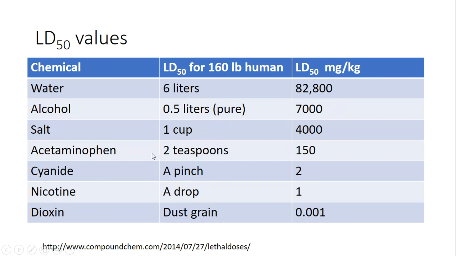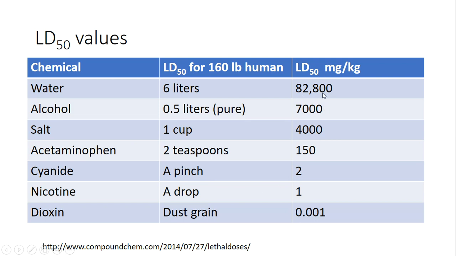2 teaspoons of acetaminophen, so that's pure acetaminophen. This is Tylenol. What you take in the tablets often has some other things in it, like chalky stuff to make it mix well. So anyway, 2 teaspoons of acetaminophen, Tylenol, will kill you. That's 150 mg per kilogram. So the point here being that as things get more and more dangerous, right? A pinch of cyanide will kill a 160-pound human. A drop of nicotine, this is what's in cigarettes, will kill it. So if you had pure nicotine, obviously cigarettes aren't pure nicotine, only a drop would be needed to kill you.